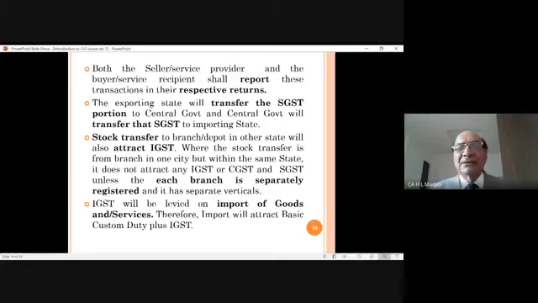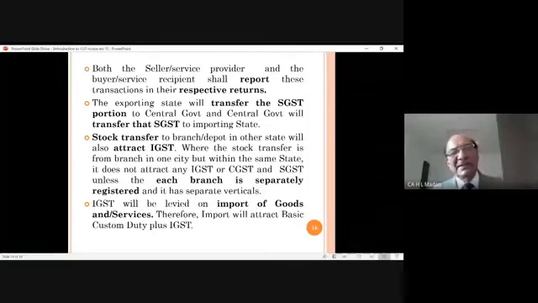Next is stock transfer to branch in other state will also attract IGST. This I have already explained to you. So I'm moving further. Next is IGST will be levied on imports. This I have already explained to you. Therefore, import will attract basic custom duty plus IGST. I have already explained that custom duty has not been subsumed.